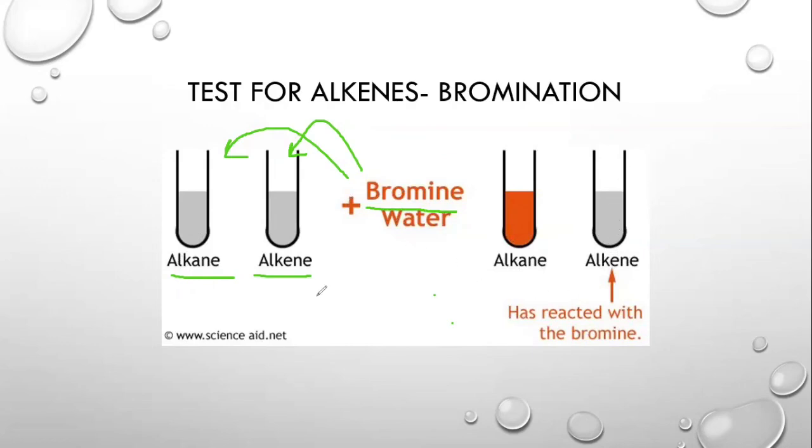So basically, in order to test whether an organic compound is an alkene or an alkane, we add bromine water, and alkenes will turn colorless, whereas an alkane will not react and will remain the reddish brown color.